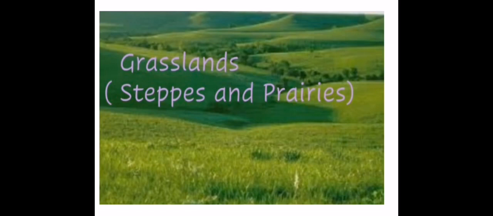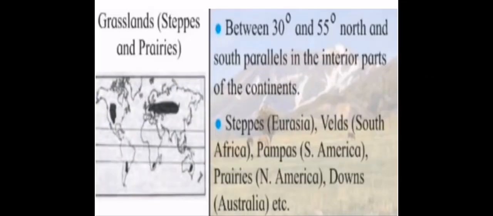Next we will see the grasslands, steppes and prairies. What are steppes? Large flat grassland in Southeast Europe. Prairie means a large open area in North America. The location and extent is between 30 to 50 degree north and south parallels in the interior parts of the continents. Where can we see this region? We can see this region in Eurasia, meaning Europe and Asia, America and Australia, etc.